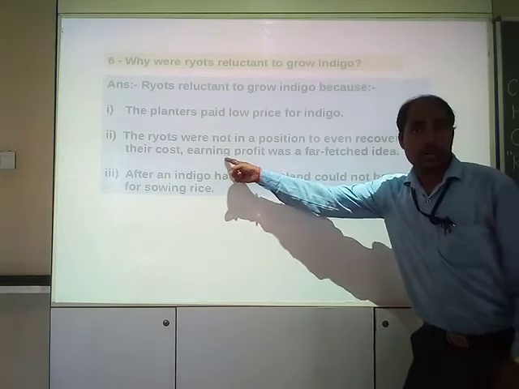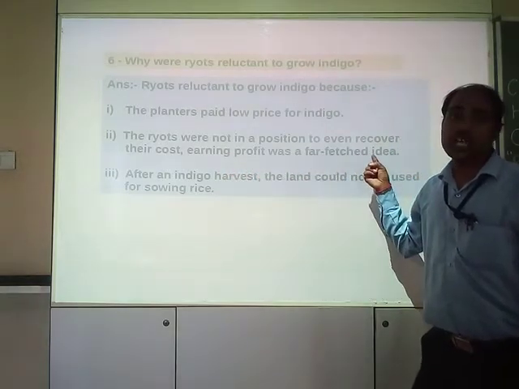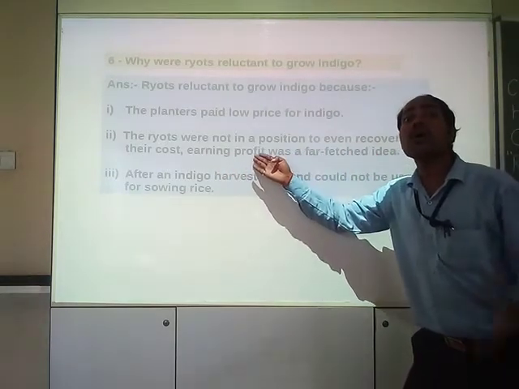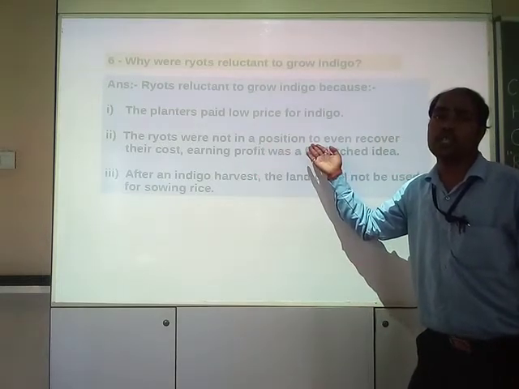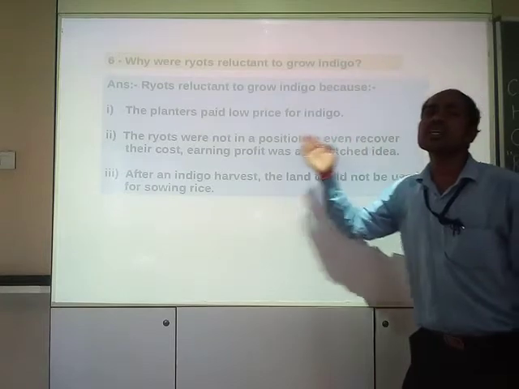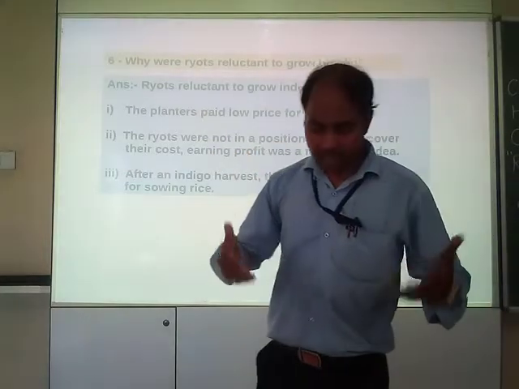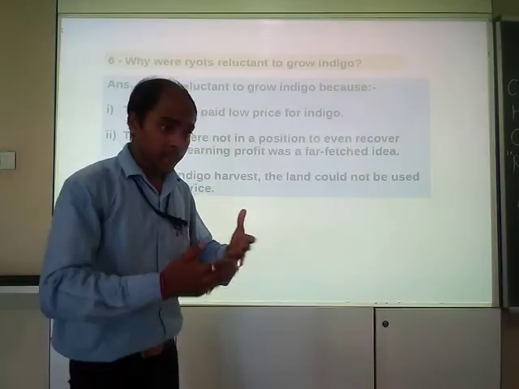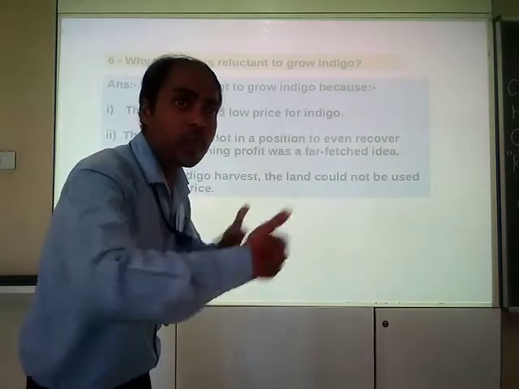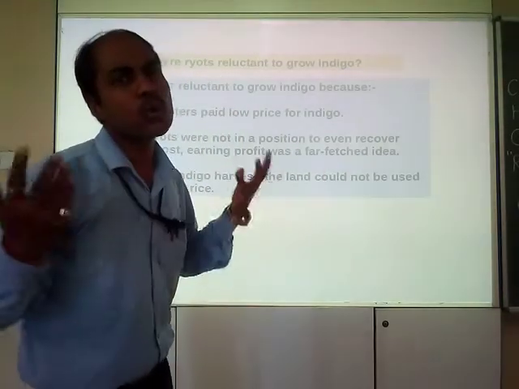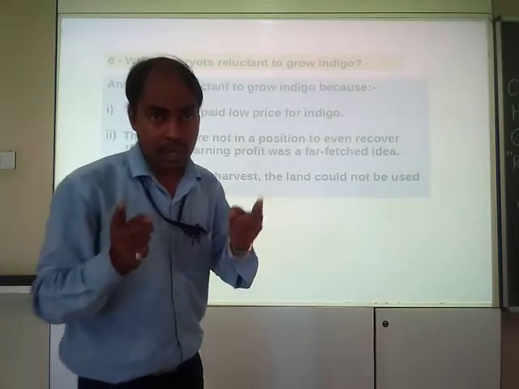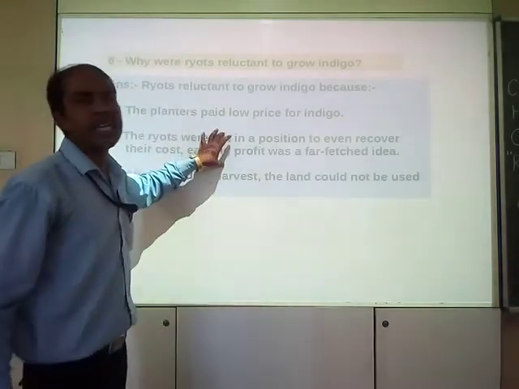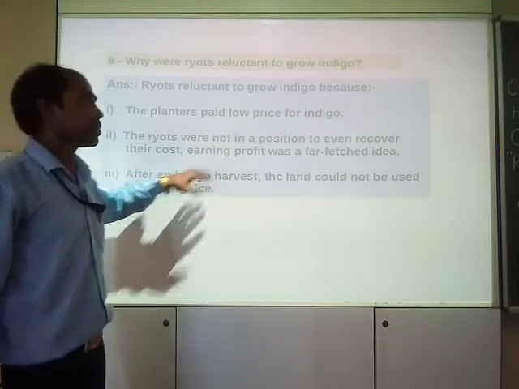And earning profit was a far-fetched idea. Why talk of earning profit if they were not in a position to recover their cost? If they were not in a position to even pay off the loan, how could they think of gaining profits? Right? This is the meaning of this sentence.